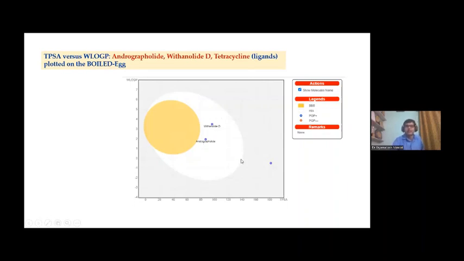Whereas this compound, which is actually tetracycline, is located outside the yellow region as well as the white region, so its intestinal absorption is poor, and no compound was located within the yellow region. So these are all blood-brain barrier negative, and P-gp positive: Withanolide D as well as Andrographolide, along with tetracycline, because they are blue in color.